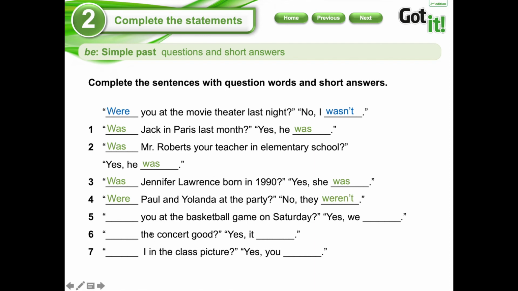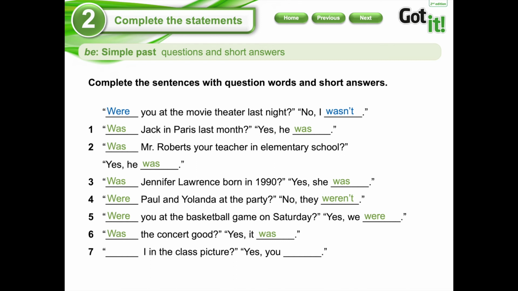Number 5. You at the basketball game on Saturday. And here I have we. What are we going to use? Were. Perfect. Were you at the basketball game on Saturday? Yes, we were. Positive. Remember, positivo. The concert, good. I am talking only about one concert, so was the concert good? Yes, it was. Perfect. Nice job.